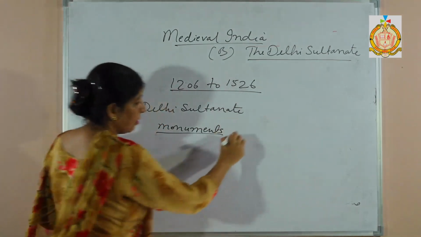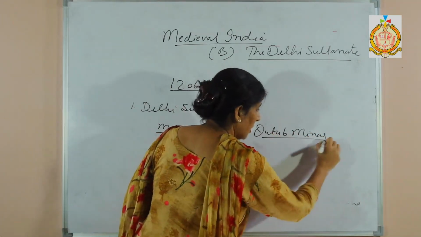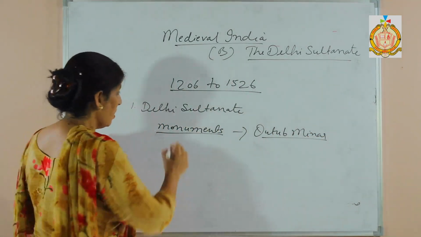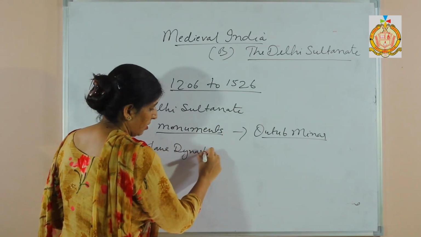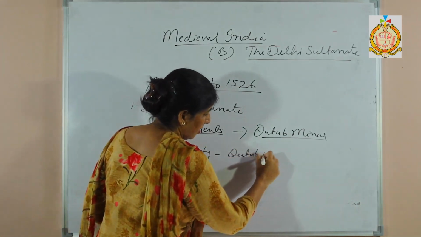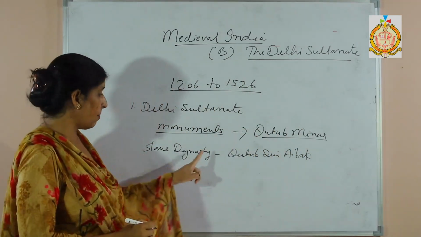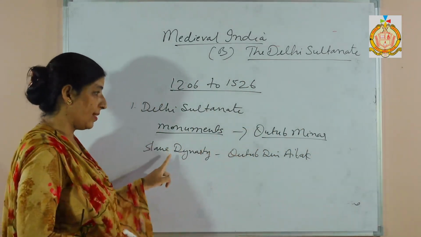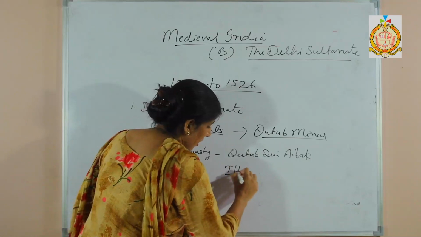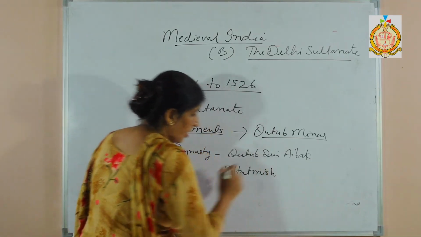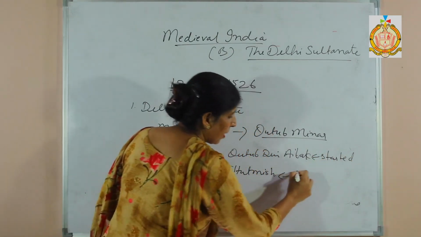Under the monuments, the major one is Qutub Minar, which was built by the main ruler of the slave dynasty, Qutbuddin Aibak. The construction of Qutub Minar was started by Qutbuddin Aibak, who was a ruler of the slave dynasty, but its work was finished by Iltutmish, the next ruler. Clear?